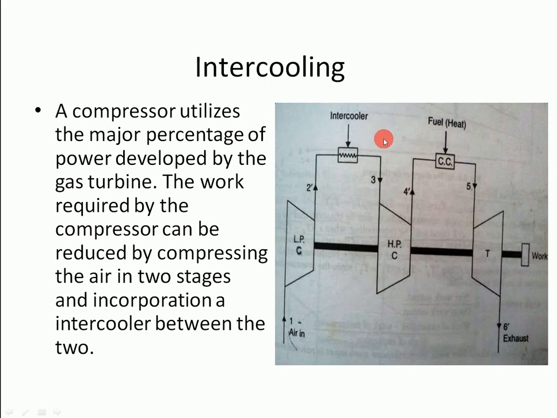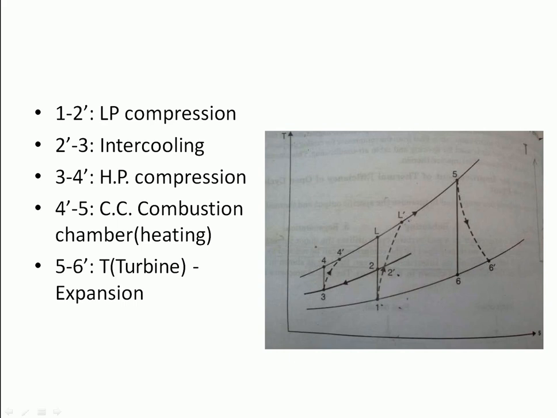The work required by the compressor can be reduced by compressing the air in 2 stages and incorporating an intercooler between the 2 stages. Between 2 stages we can put an intercooler. So we can increase the efficiency by using this intercooler. Now we can see the TS diagram for this process.